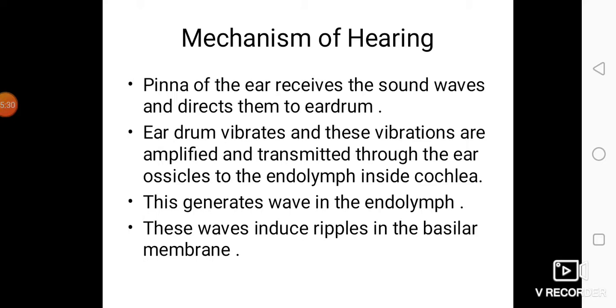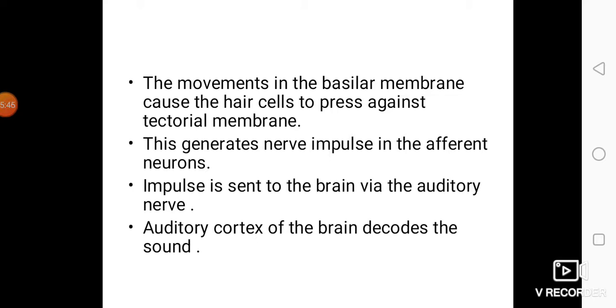endolymph of the cochlea. This generates waves in the endolymph. As soon as the sound waves reach the endolymph, there is the formation of wave-like movement in the endolymph. These waves induce ripples in the basilar membrane. The movements in the basilar membrane cause hair cells to press against the tectorial membrane. As we have seen in the diagram, the hair cells are just touching the tectorial membrane. This generates a nerve impulse in the afferent neurons. The impulse is sent to the brain via the auditory nerve, and the auditory cortex of the brain decodes the sound.